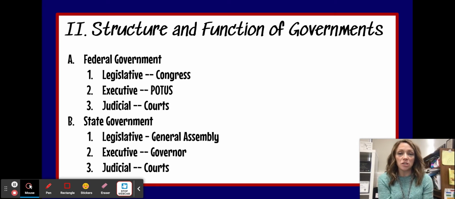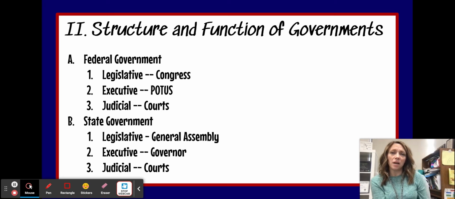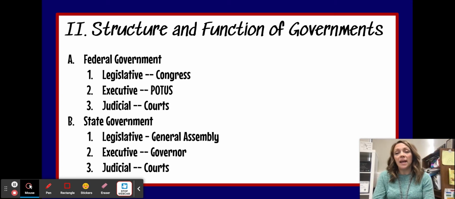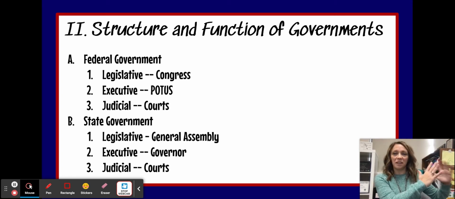And our judicial branch at the federal level is made up of the Supreme Court and also lower federal courts. So the Supreme Court, the appellate courts, the district courts. Okay, so that's our federal level. And you'll find that our state level is very, very similar.